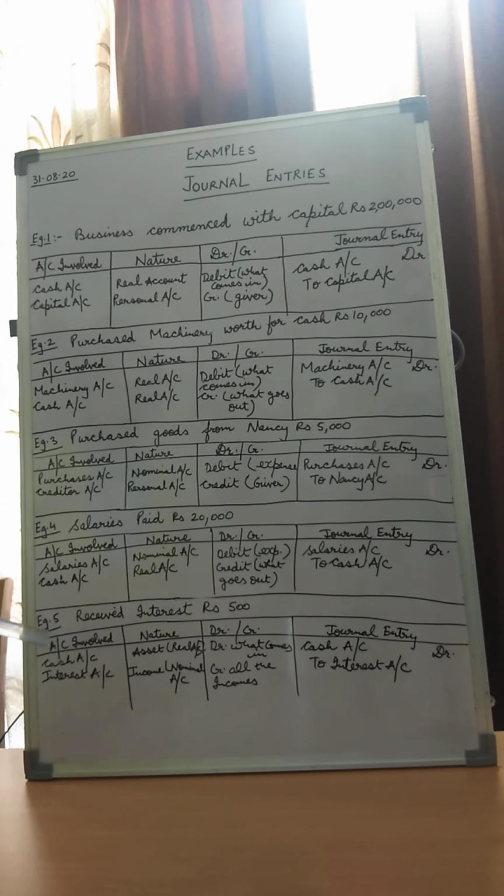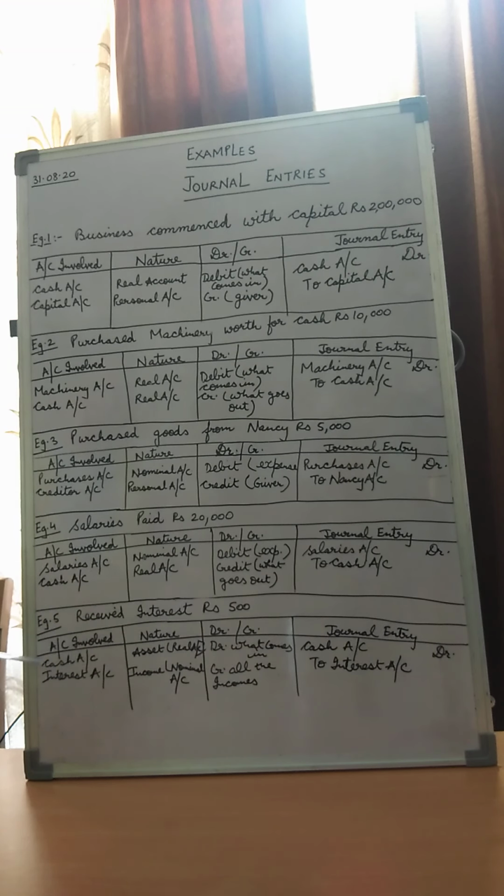Moving on to the next example, children, received interest rupees 500. So now children, what is interest and how is it received? Let's see. The two accounts involved in this transaction are, children, cash account, because over here nothing is mentioned, so we assume that this interest has come into the business in the form of cash. And the other account which would be affected by this transaction is the interest account.